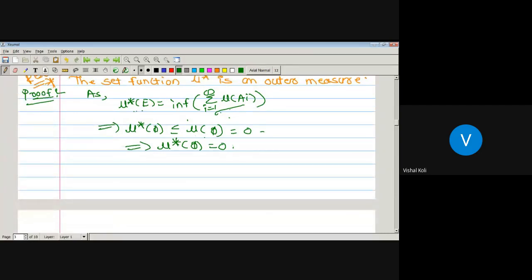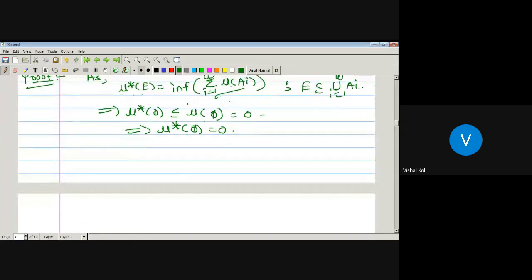Now mu star of E is nothing but the infimum of the summation over i running from 1 to infinity of the measure of A_i, where E is a subset of the union over i running from 1 to infinity of A_i. But mu is a measure. As it is a measure, it is monotonic, and as it is monotonic, the corresponding function mu star is also monotonic. Earlier we proved that if A is a subset of B, then mu star of A is less than or equal to mu star of B. That is, it is monotonic, and there we have used the infimum of the lengths of I_n. So this function is also a monotonic function.